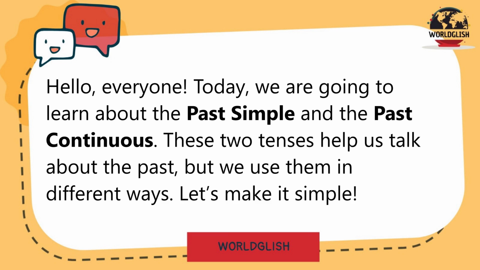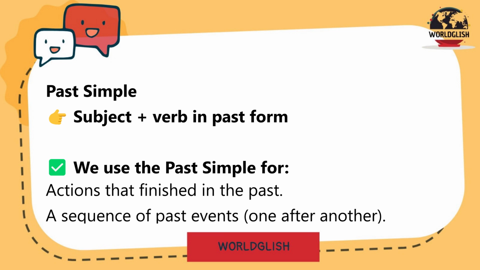Let's make it simple. Past simple. Subject plus verb in the past form. We use the past simple for actions that finished in the past, and for a sequence of past events, one after another.